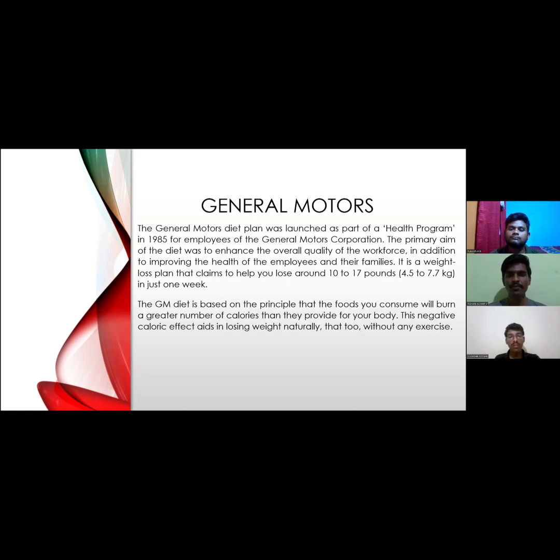The GM diet plan was launched as part of a health program in 1985 for employees of the General Motors Corporation. The primary aim of the diet was to enhance the overall quality of the workforce, in addition to improving the health of the employees and their families. It is a weight loss plan that claims to help you lose around 10 to 17 pounds in just a week. The GM diet is based on the principle that the foods you consume will burn a greater number of calories than they provide for your body. Next slide.